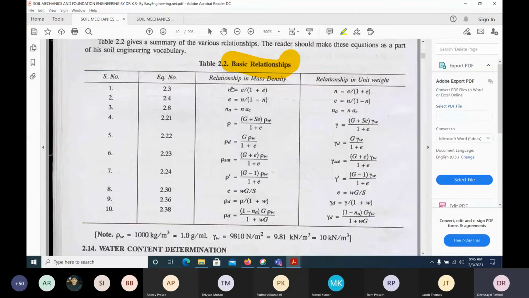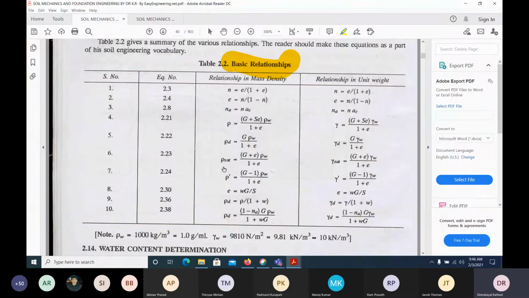So here they have given all these definitions in a table form. You have to learn all these equations by heart. This we have already derived. N equal to porosity is equal to e by 1 plus e, we have derived it. e equal to n by 1 minus n, we have derived it. Na, the percentage air, is equal to porosity into air content, we have derived it. Bulk density is equal to (G plus Se) gamma w by 1 plus e, we have derived it. Dry density is G gamma w by 1 plus e, that means S equal to 0 here. When S equals 0, it is dry, then you get this equation.